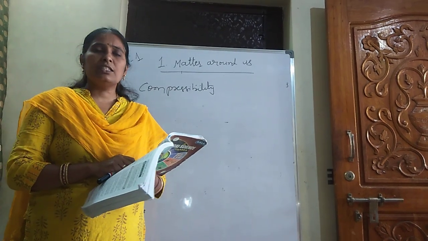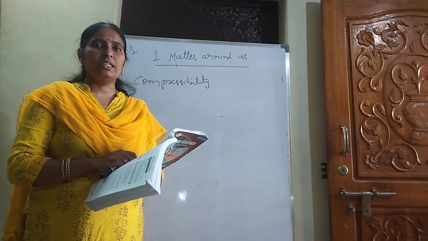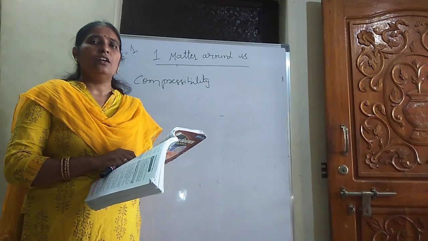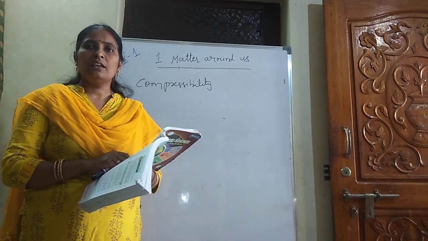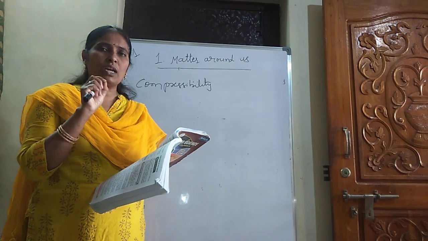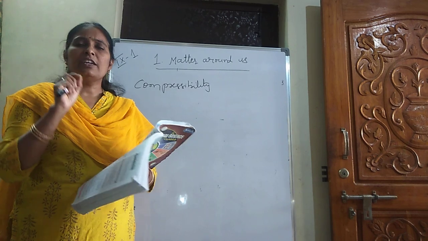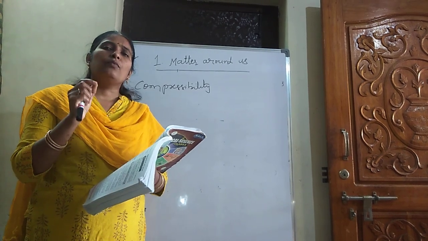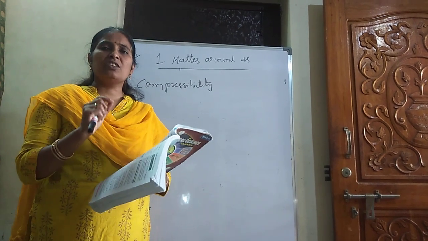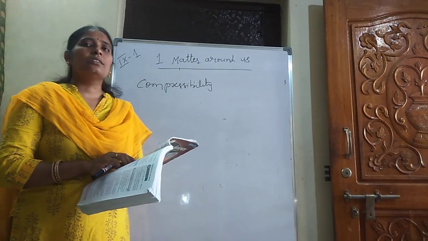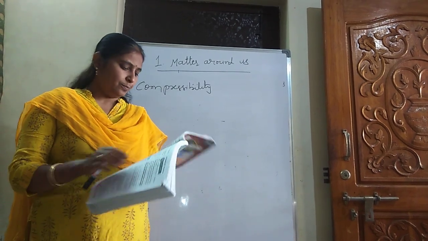That's why, based on this property, we can say that salt is not a liquid, it is a solid. Powdered salt is a solid, not a liquid. Why? If we observe one crystal, one single piece, it remains its shape wherever it may be, whether it is in a spoon or a bowl. So based on this property we can say that powdered salt is a solid, not a liquid.